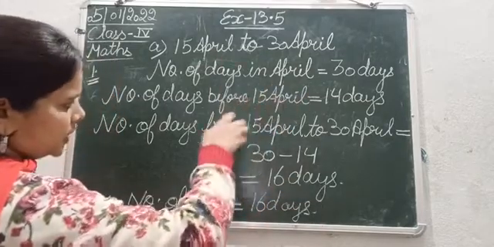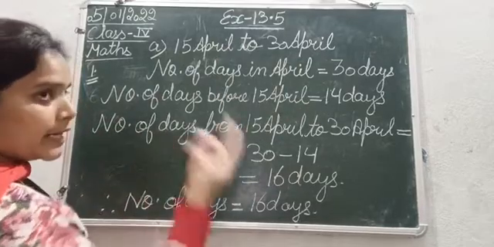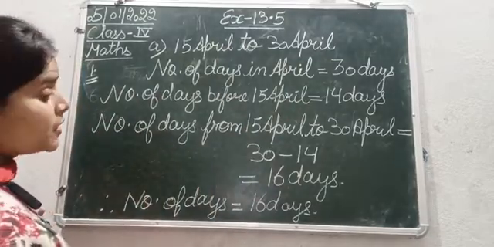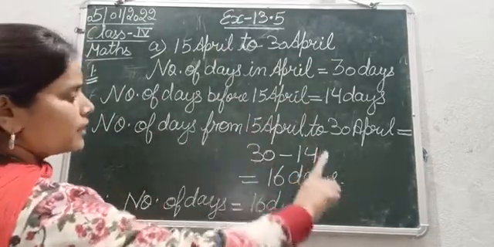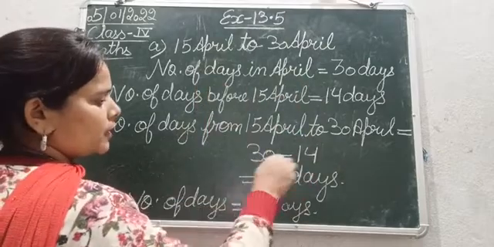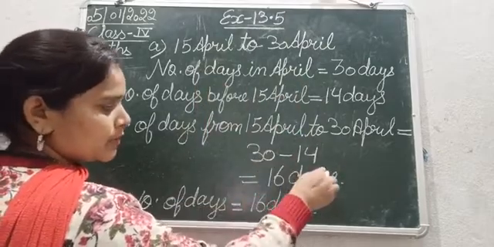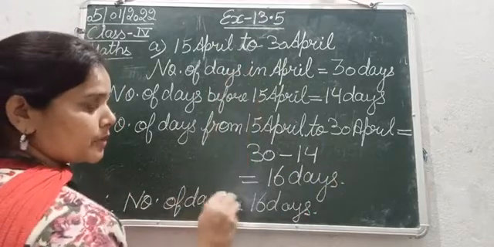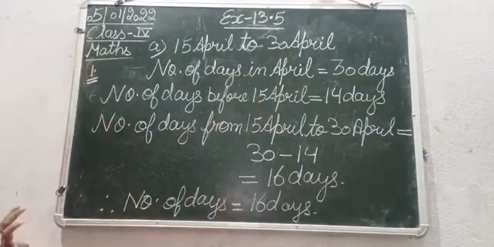Number of days before that which has not been included is 14, and number of days from 15 to 30th is 30 minus the number of days we have not included. You subtract them and you will get the number of days included, that is 16 days.